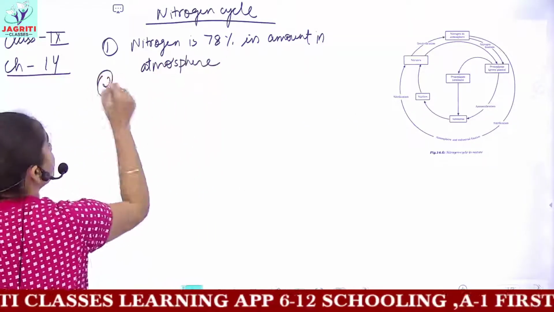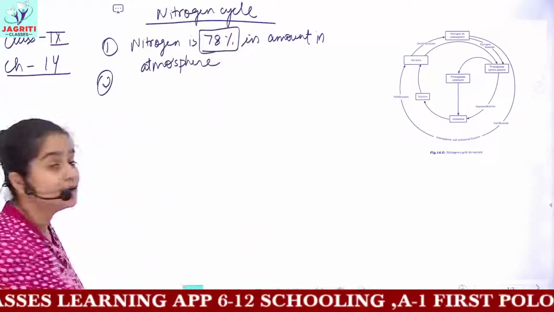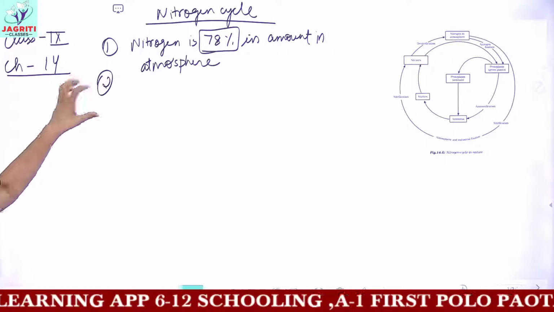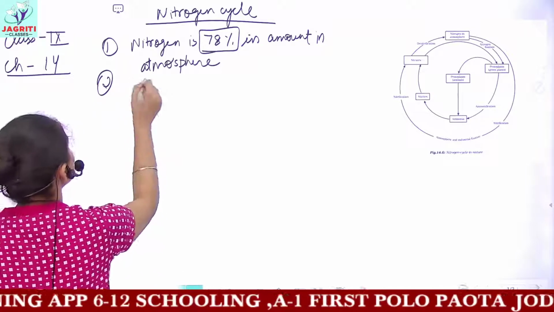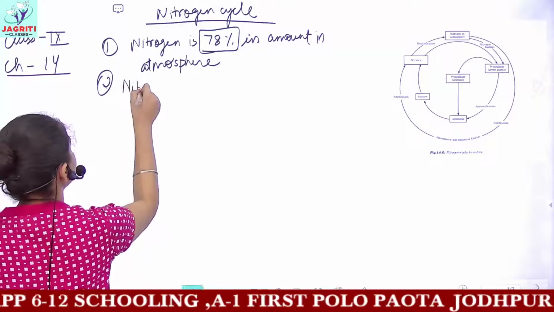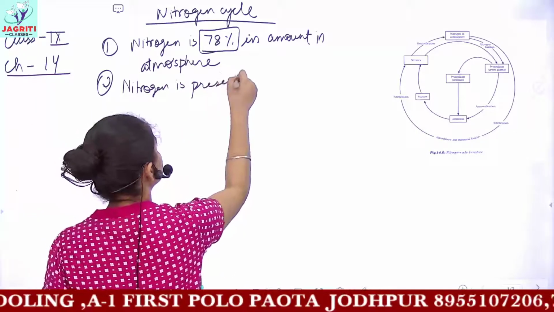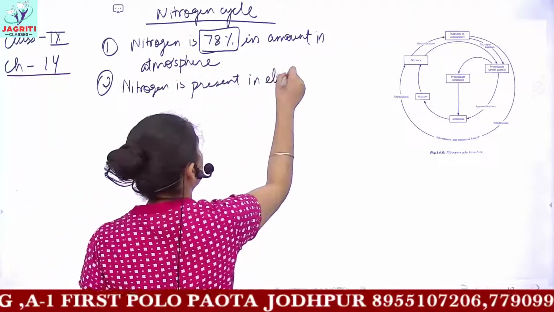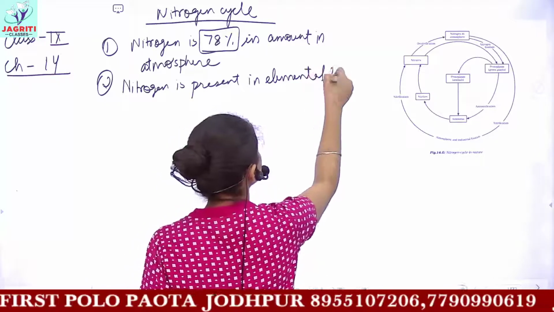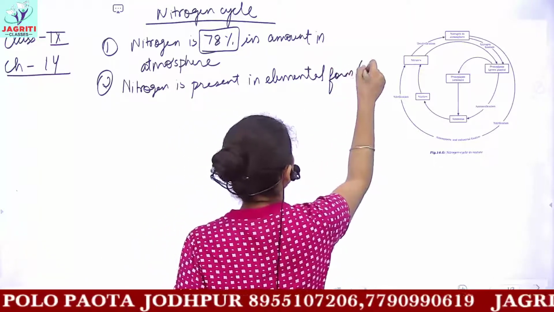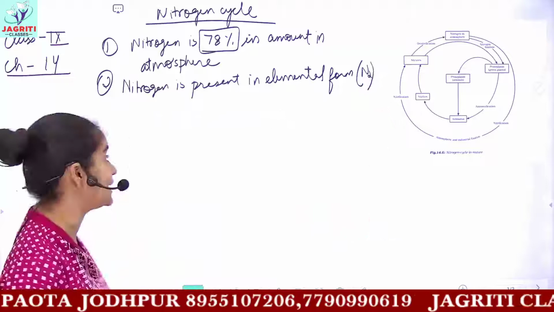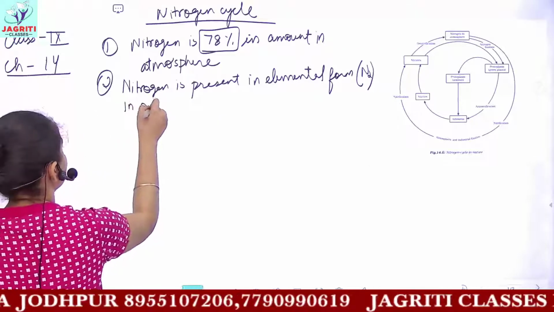The next important point is that despite its higher amount, nitrogen is present in elemental form. Elemental form means in the form of N2 gas in the air.